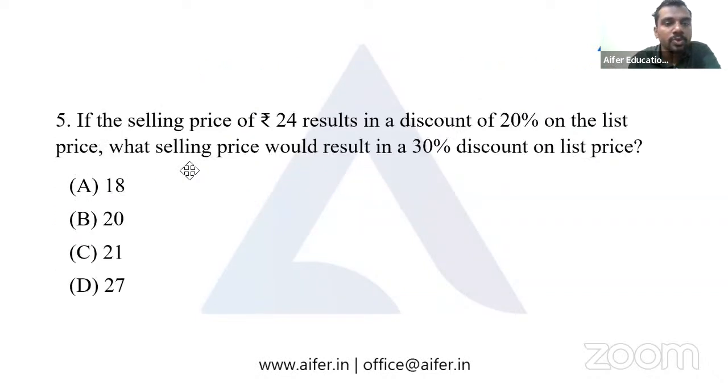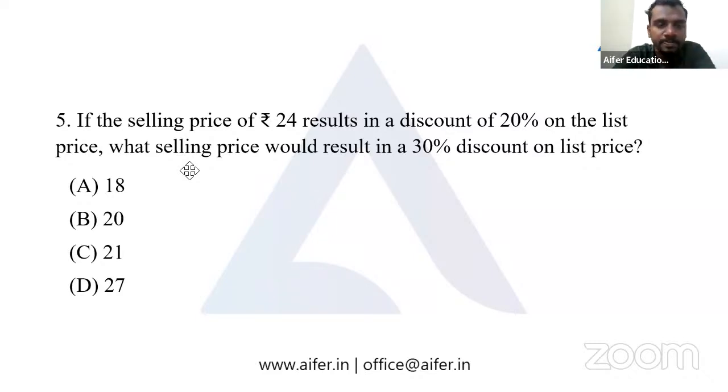Moving to the fifth question. If the selling price of 24 results in a discount of 20% on the list price, similar to the market price or the original price, what selling price would result in a 30% discount on the list price?